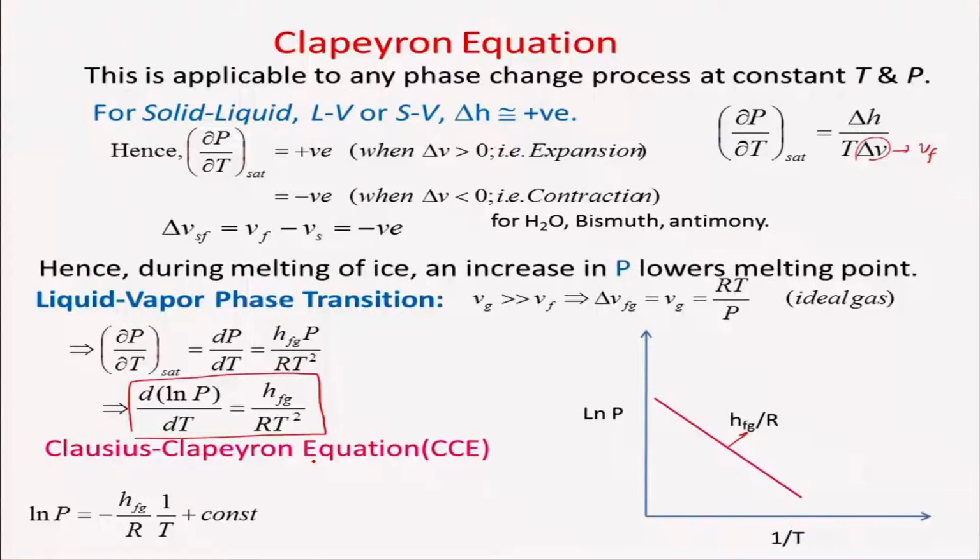You can use this for finding out various temperatures if you know the heat of vaporization. It is a very useful expression relating the heat of vaporization with pressure and temperature. And when you do that, I can get an expression like ln P2 by P1 is equal to HFG divided by R times 1 over T1 minus 1 over T2, right.